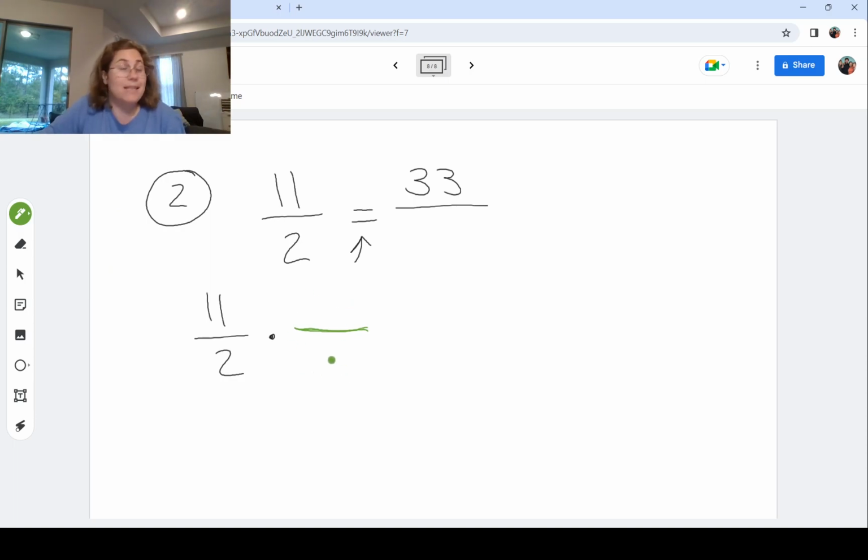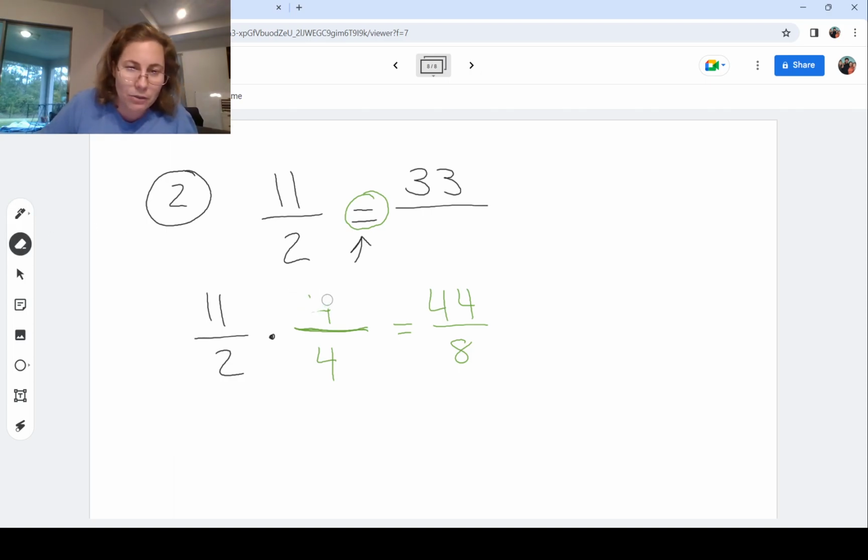Now, how am I going to pick this? It could be any number you want to pick. You could pick 4 for all you care. Maybe we don't really want to do this, but we could, right? 11 times 4 is 44. 2 times 4 is 8. And now you're looking at this and going, no, crazy lady, I wanted 33 in the numerator. Well, that's fine. I just picked the wrong 1. I can multiply by any type of 1, and it's going to get an equivalent fraction. Equivalent is the fancy word for saying it's going to be equal.